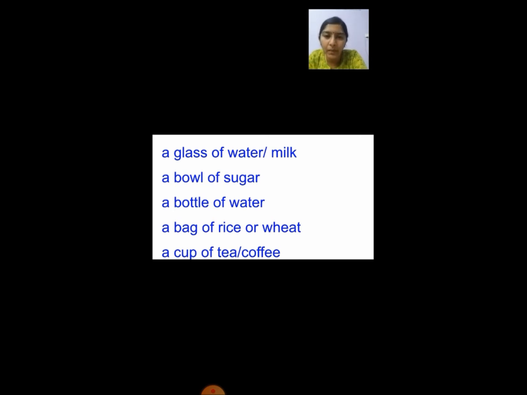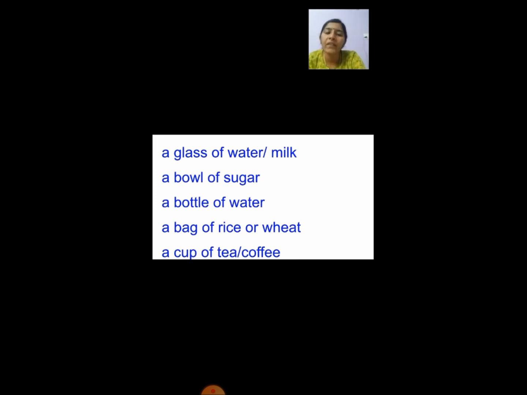Similarly, if you want to make chapati, you all like chapati, right? You will ask, Mommy, please make me chapati. So how will you go and buy the flour in the shop? Or if you are going to a mill and making it as flour, how will you do that? You cannot count the flour there, right? You can only weigh it, you can see the weight of it. You can ask only a kg of, a packet of, a bag of wheat flour. So you cannot go and sit and count one pulses or rices.